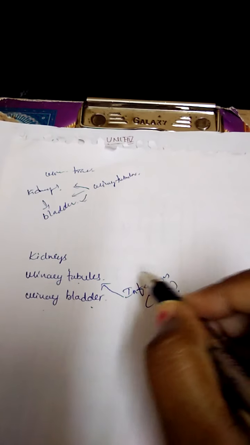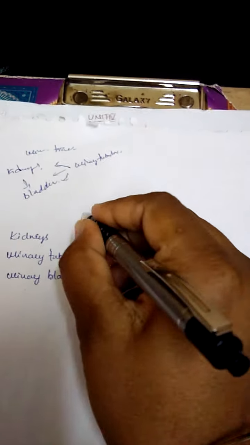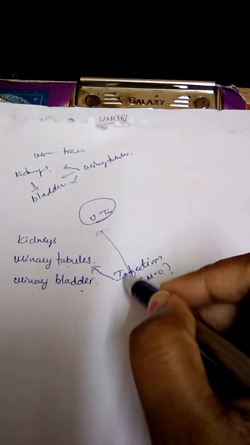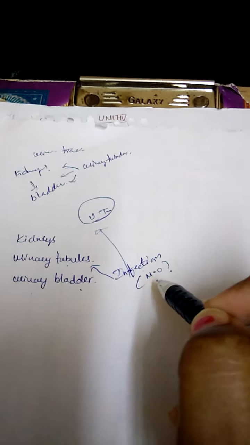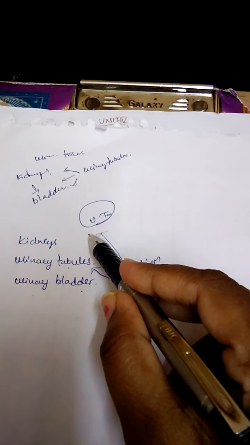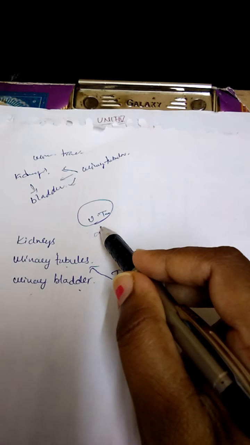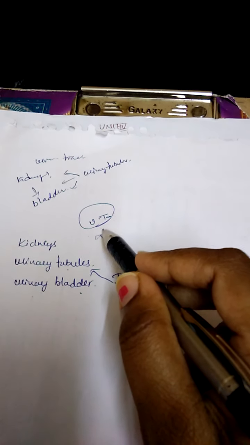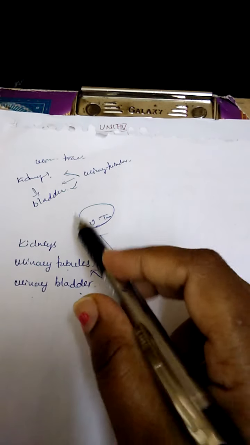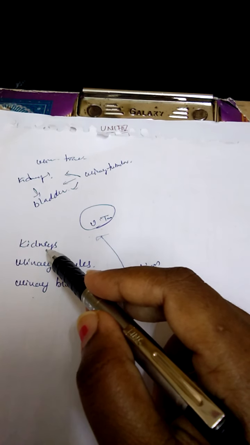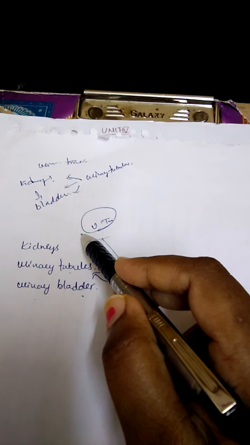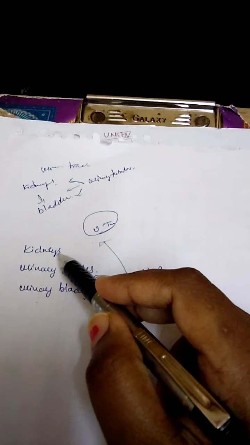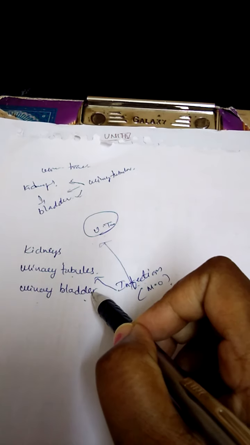Whenever the microorganism enters into the urinary tract, depending upon the site of location of the organism, the infection may spread either in the kidneys region, or at the urinary tubules region, or at the bladder region.